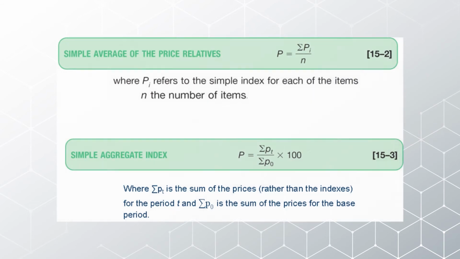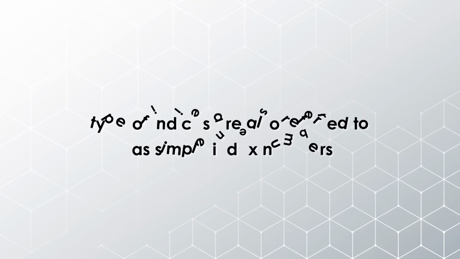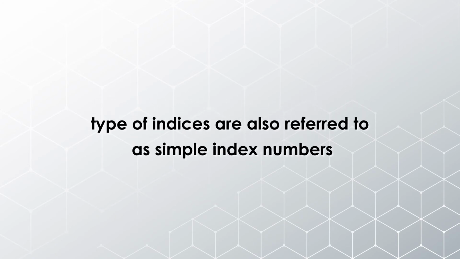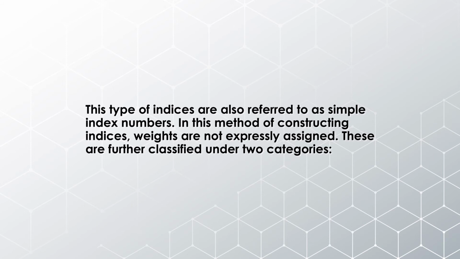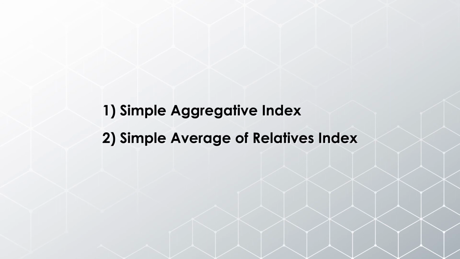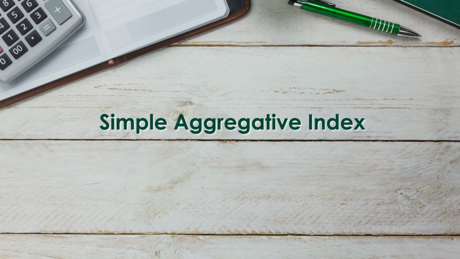So this is the method which we are going to apply, and these types of indices are also referred to as simple index numbers. In this method of constructing indices, weights are not explicitly assigned. These are further classified into two categories: simple aggregative index and simple average of relative index. So we start with simple aggregative index.